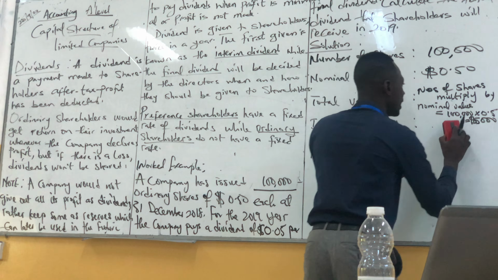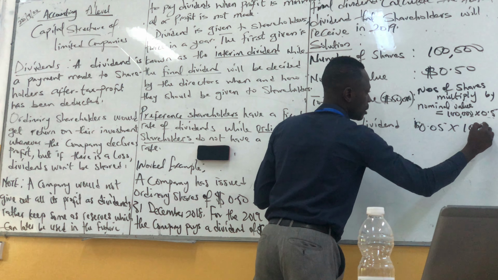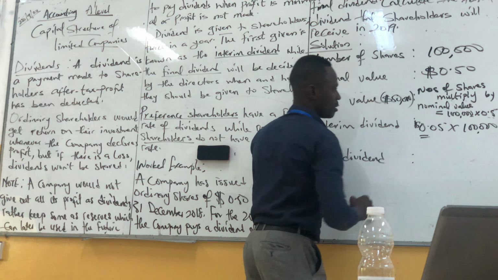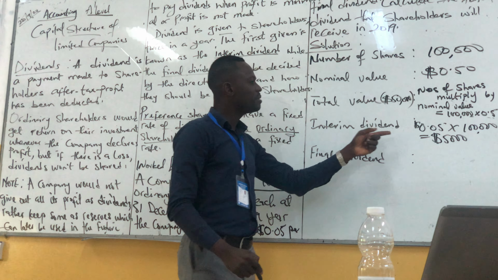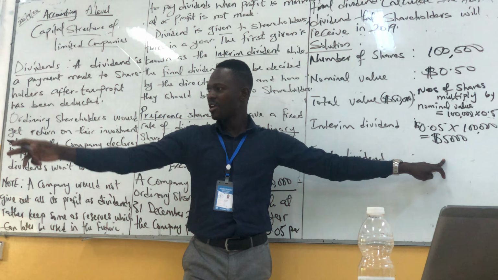Great. Then, interim dividend is paid. How much is the interim dividend paid? 0.05. So it will be what? For the interim dividend, it will be 0.05 multiplied by the number of shares, 100,000. Do we get it? The formula for interim dividend is what? The amount of interim dividend per share multiplied by the number of shares. So 0.05 multiplied by 100,000. That would be 5,000. So our interim dividend is what? 5,000. Are you here? Yes. Is it clear, guys? Yes.